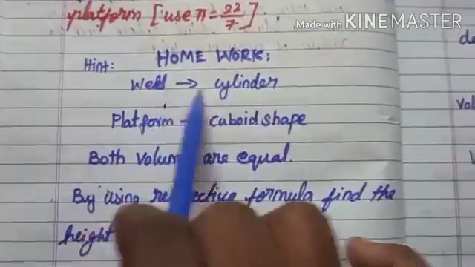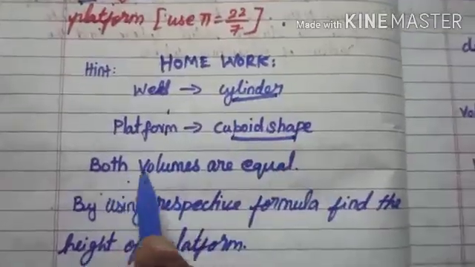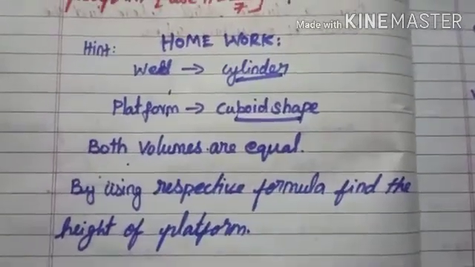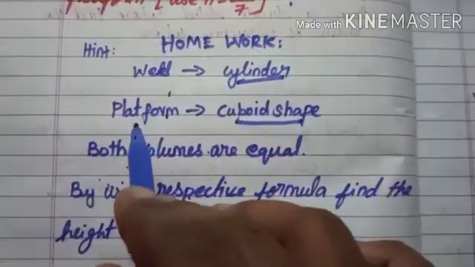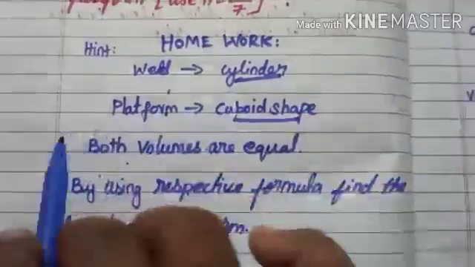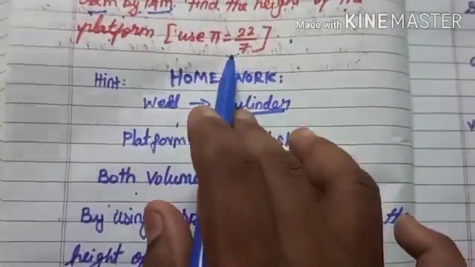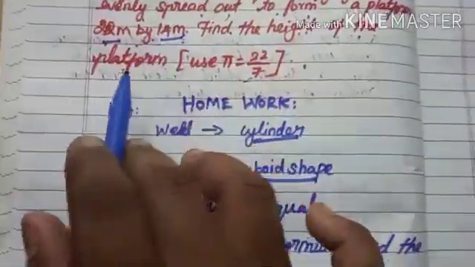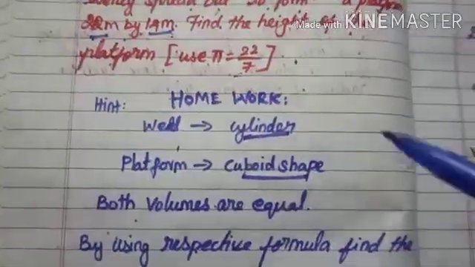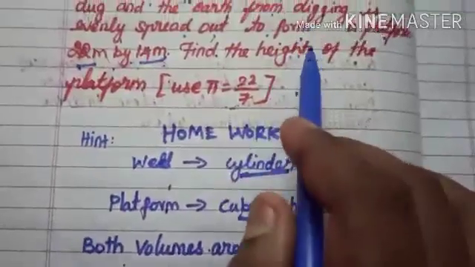The well is in the form of a cylinder, the platform is in the form of a cuboid shape. So you know the concept, both volumes are equal. By using the respective formula, find the height of the platform. First you take the volume of the cuboid equal to the volume of the cylindrical well. Just substitute the formula and the given values. Here pi is 22 by 7. Length and breadth are there. You need to keep h on the left side and take 22 into 14 to divide, and cancel everything. You get the value of height, that means the height of the platform.